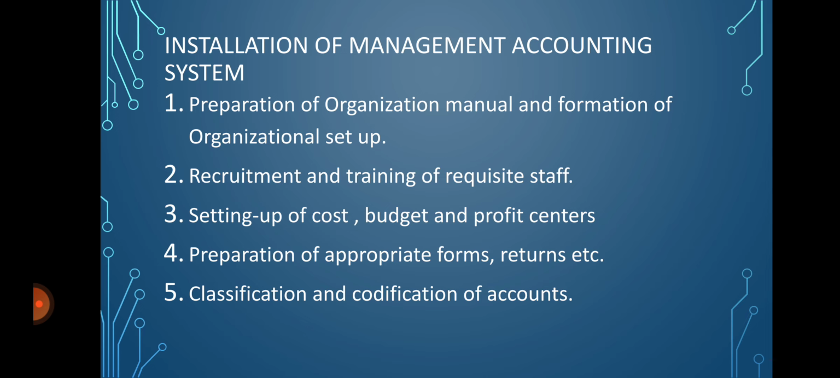Second step is recruitment and training of requisite staff. To perform the various functions, a management accountant needs well qualified staff. Therefore, he has to recruit well qualified staff and properly train them before placing them on the work. After that, the third step he has to take is setting up of cost, budget and profit centers.